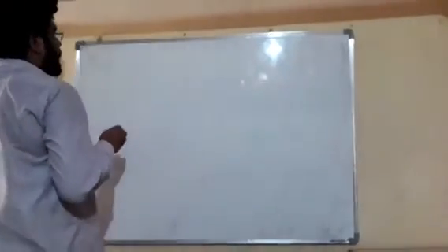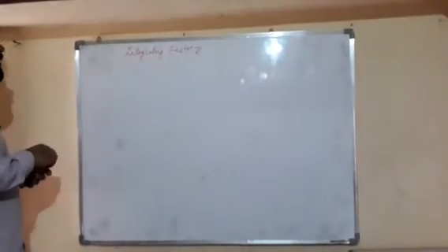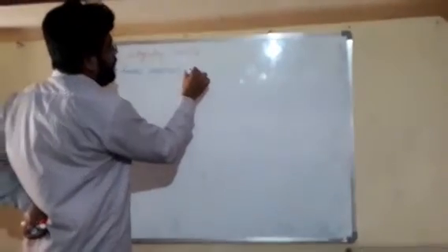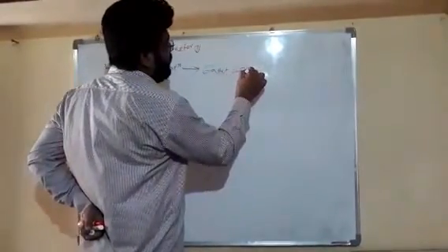So friends, now it is about the integrating factor. First of all, we will define it. It is used to convert inexact differentiation into exact differentiation.